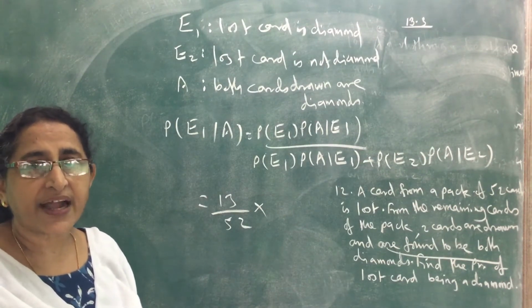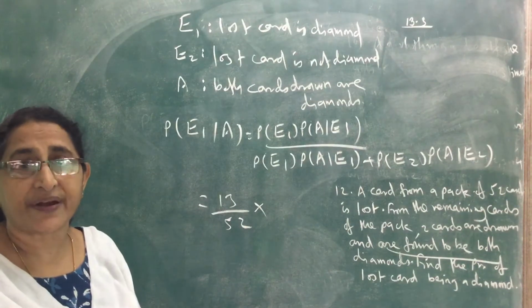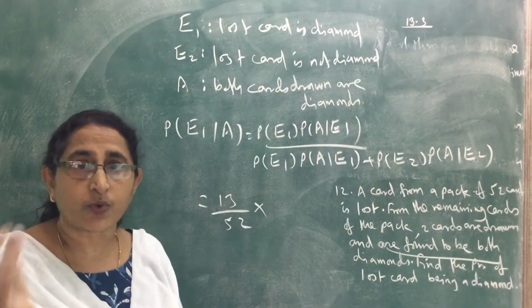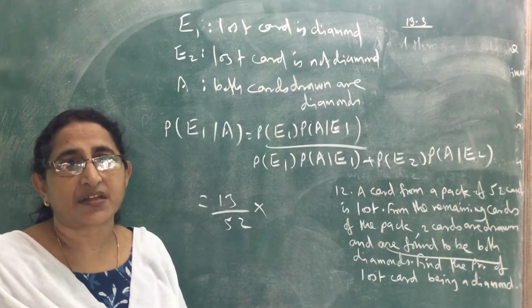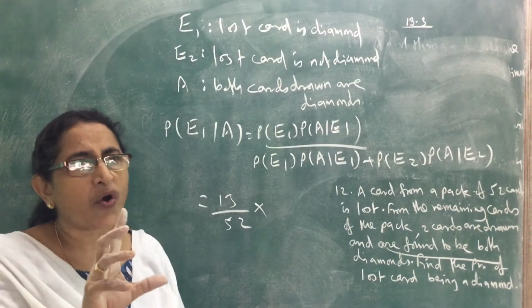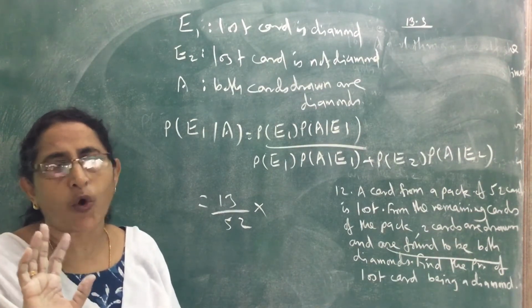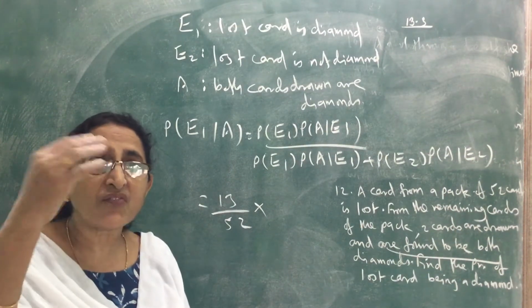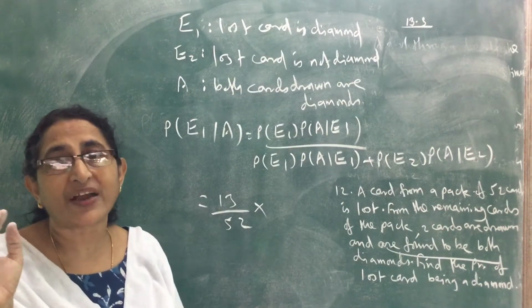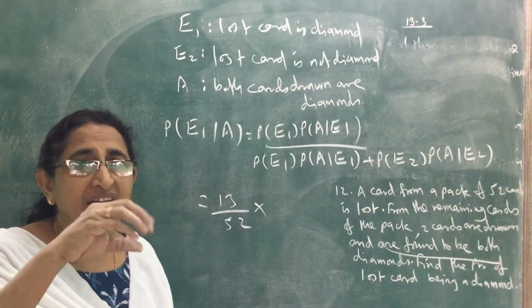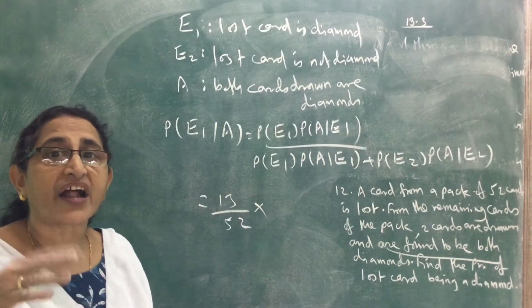When 2 cards are taken together, we have to apply combination. When only one card is drawn, there is no need for combination. If 2 or more are taken together, we have to apply combination.